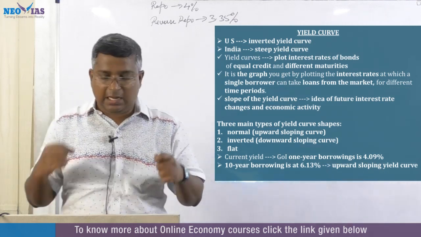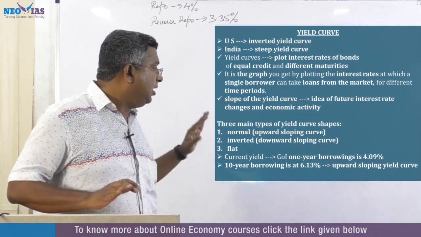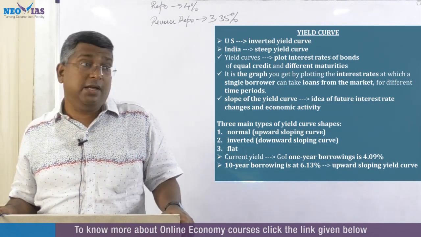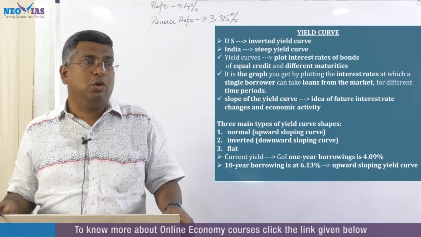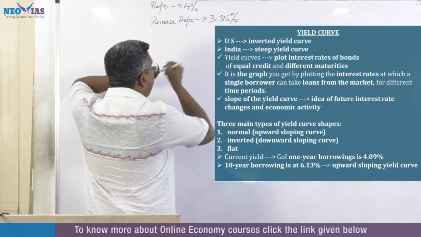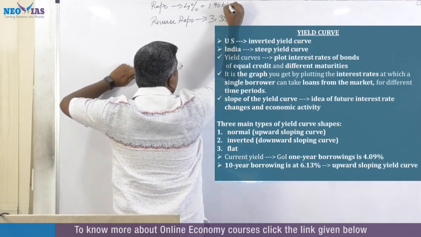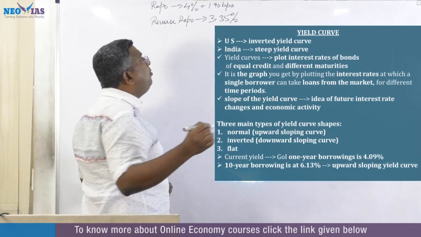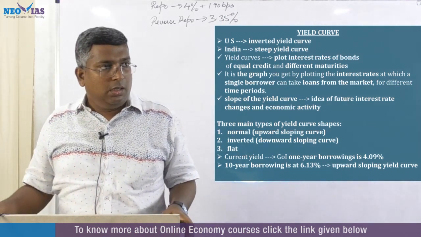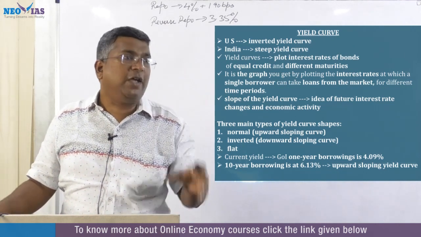Here lies the problem. RBI doesn't want such a high 10-year government rate. Repo is 4. RBI initially planned like this: it should not go beyond 190 basis points. So in the October-November period, it was trying to bring the 10-year government bond interest rate, or the yield, to 5.9.